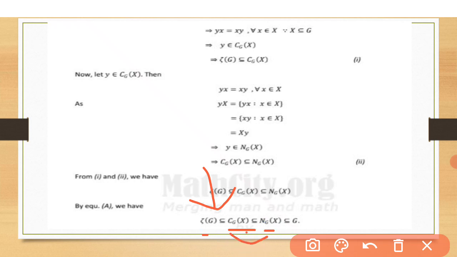This centralizer is contained in the normalizer of X in G, because in the normalizer we take some elements from G and commute them with the whole subset X. That's why all these elements surely lie in the normalizer, and all the elements of the normalizer are taken from G, so these are also contained in G. I hope you understood. Thank you so much.